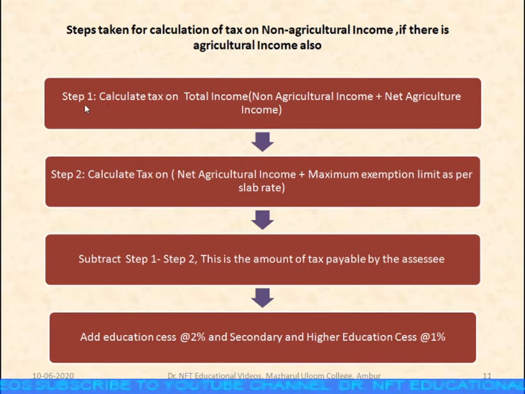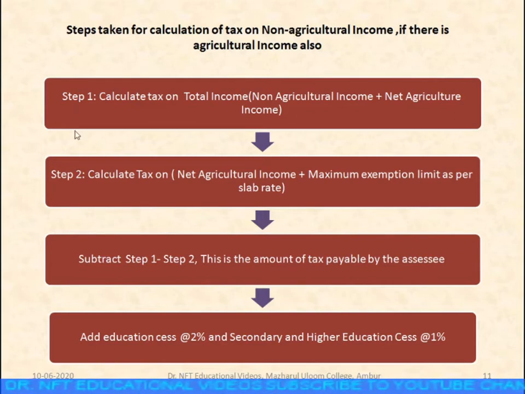So what are these steps? Step 1, calculate tax on total income. You have to compute non-agricultural income and net agricultural income together. First add up these. Then second step is calculate tax on net agricultural income plus maximum exemption limit as per slab rate. You have to add up net agricultural income and maximum exemption limit as per the slab rate.